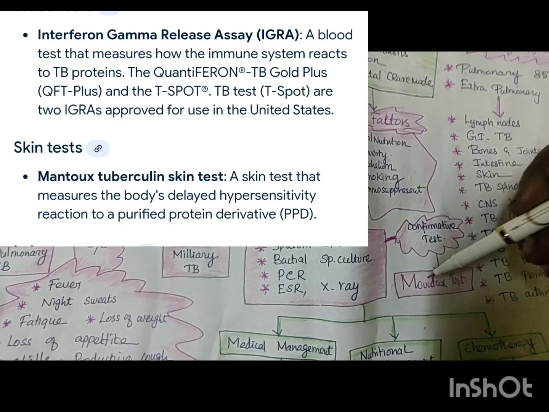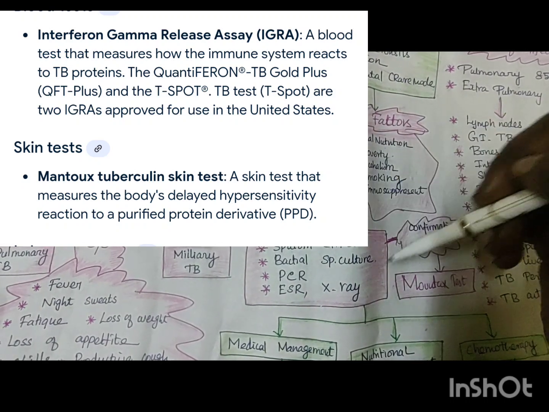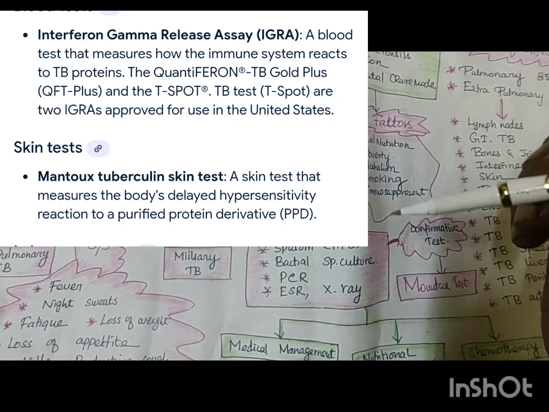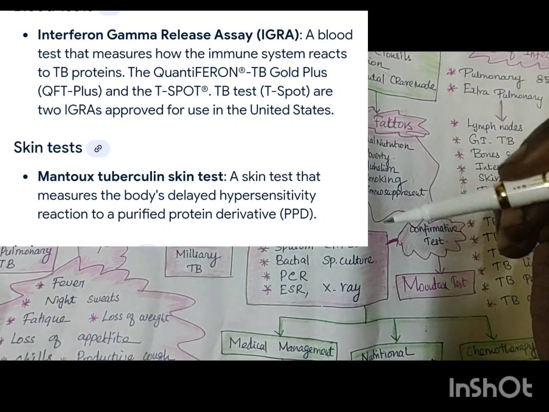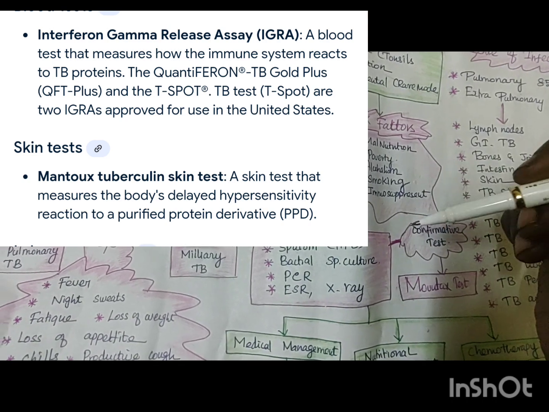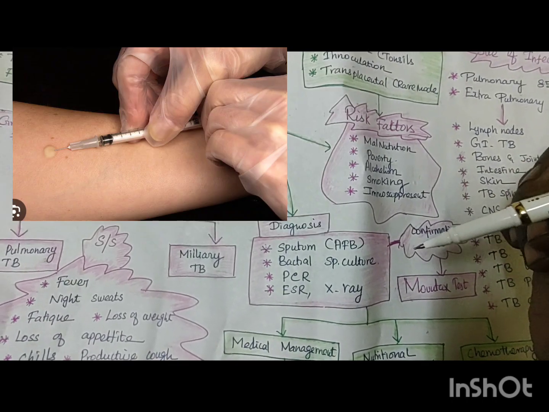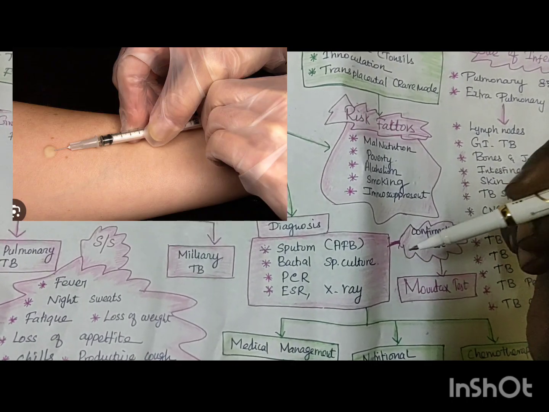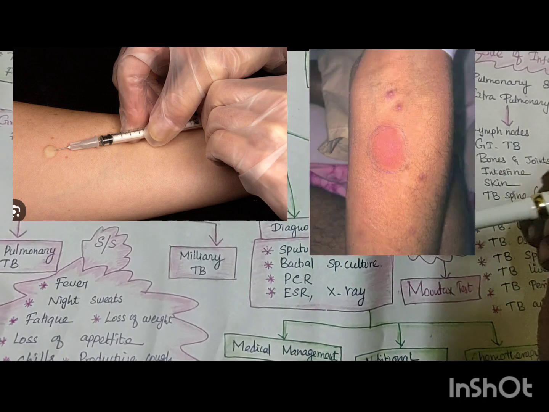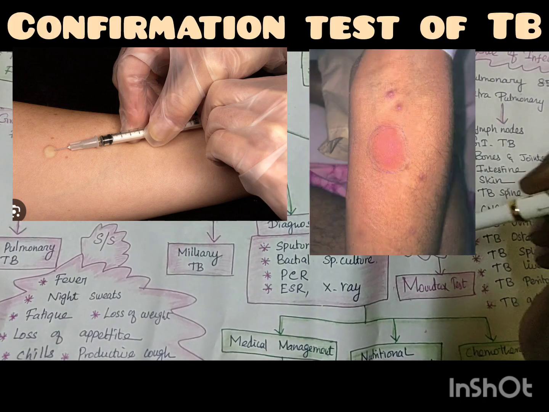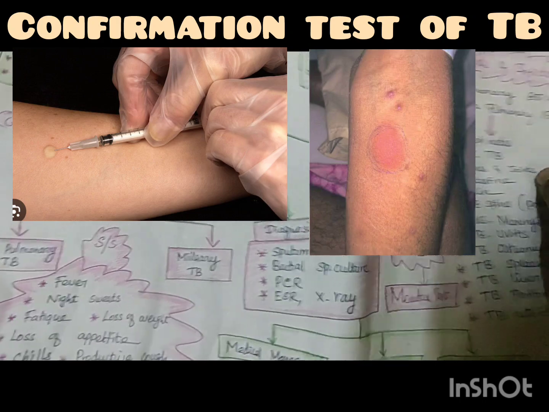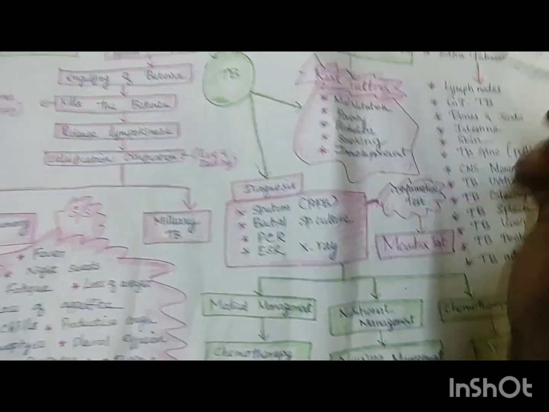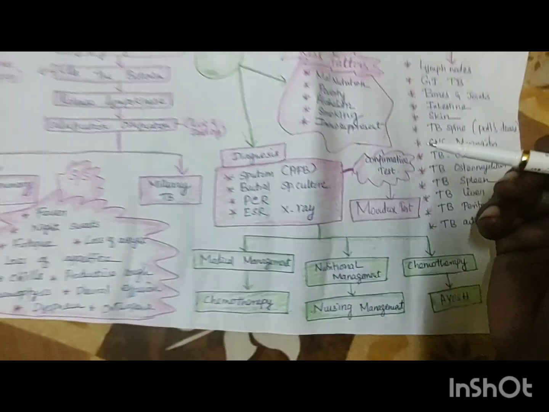It is injected intradermally and marked with a red pen, and they will be waiting 48 to 72 hours. They will be looking for any induration, itching, edema, swelling, any color changes, reactions in the skin test. That will be the confirmation for the Montoux test. That is the one. And what are all the management?